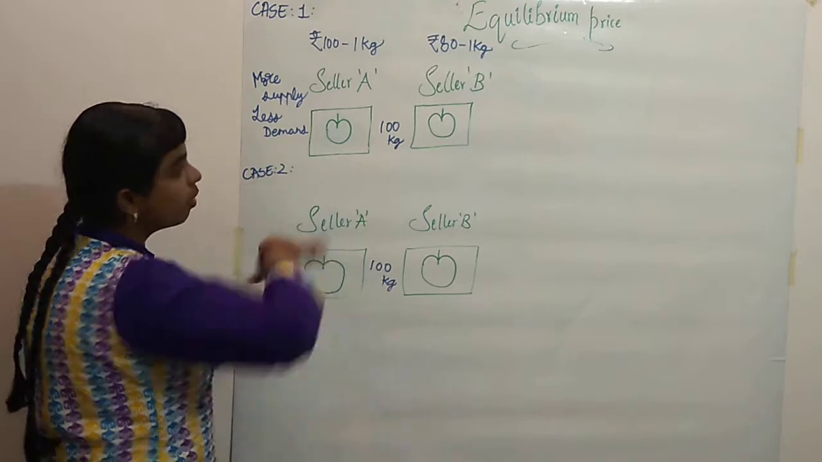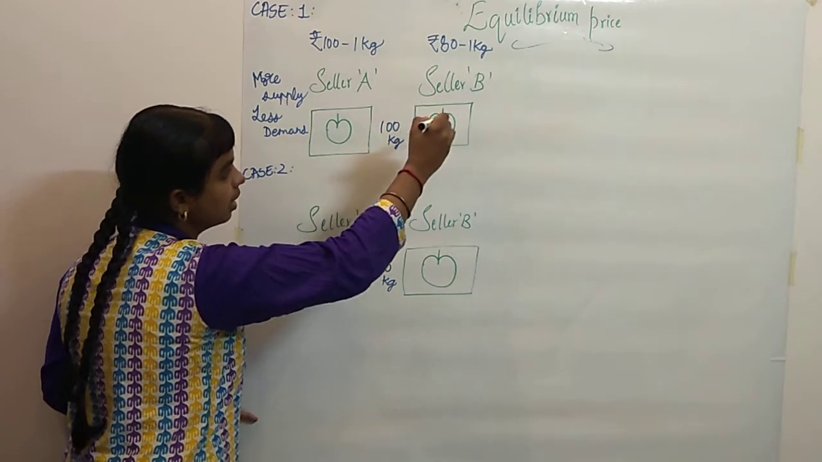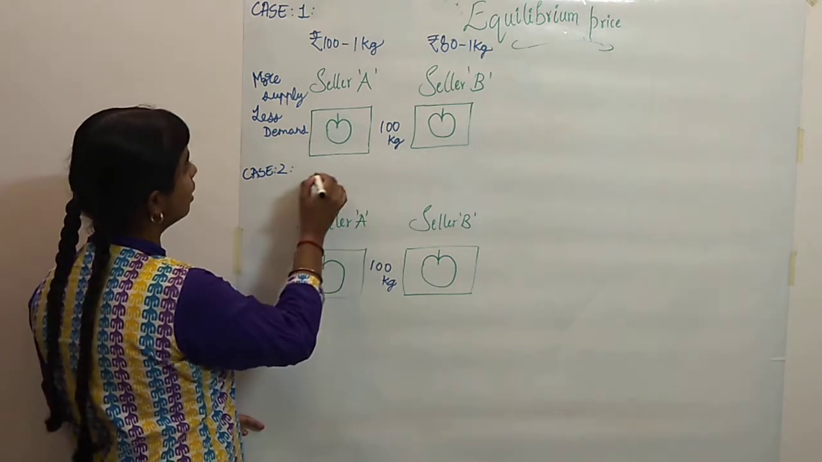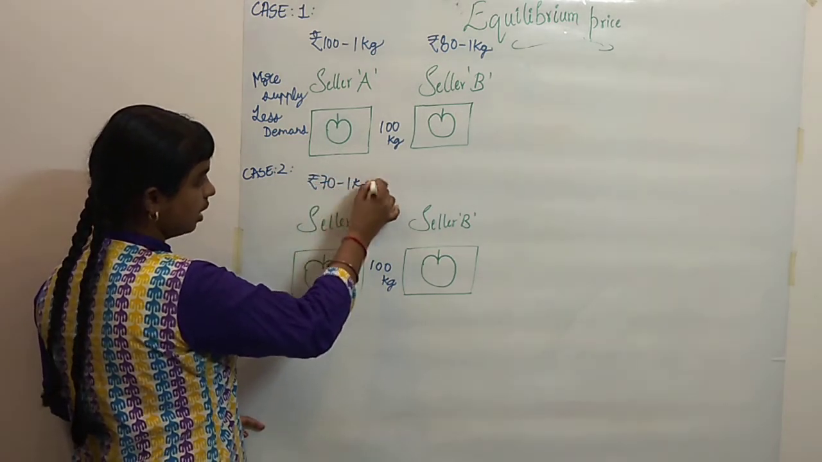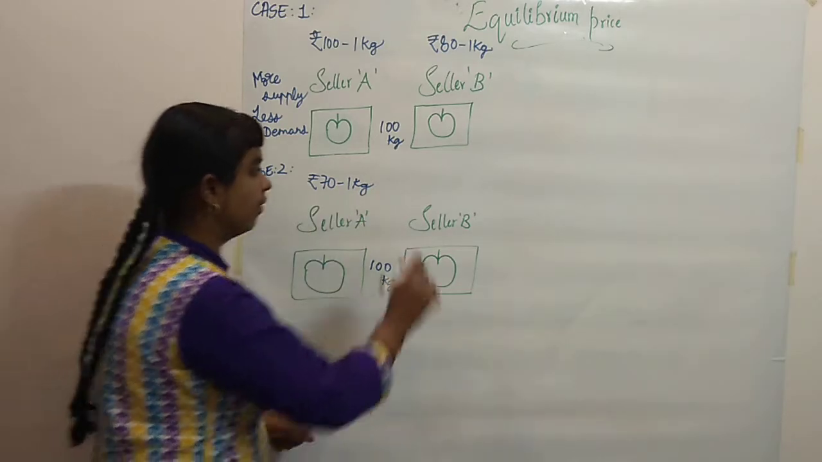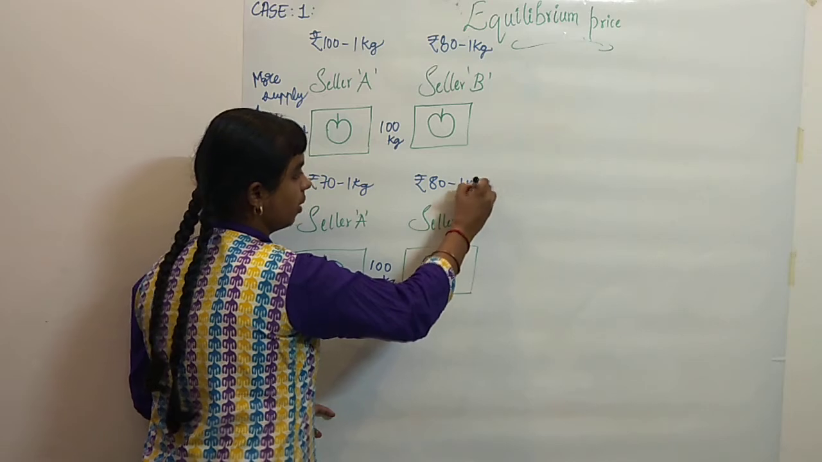Now he wants more profit, right? So what will he do? He will reduce the price below seller B's. Now in the second case, seller A is selling 1 kg of apple at 70 rupees. The seller B is selling at the same price as before, 80 rupees for 1 kg.